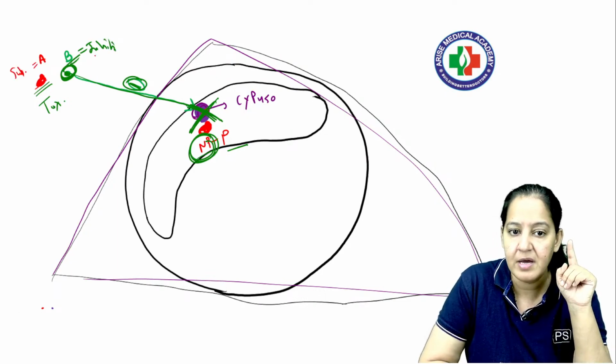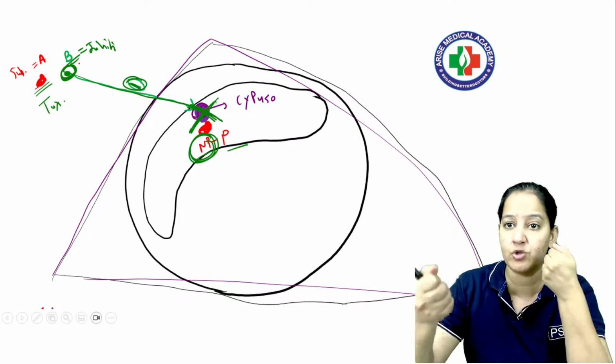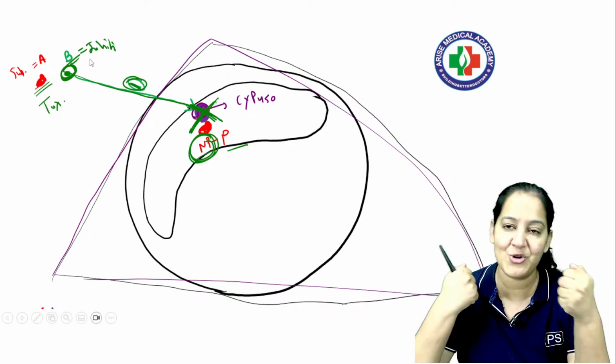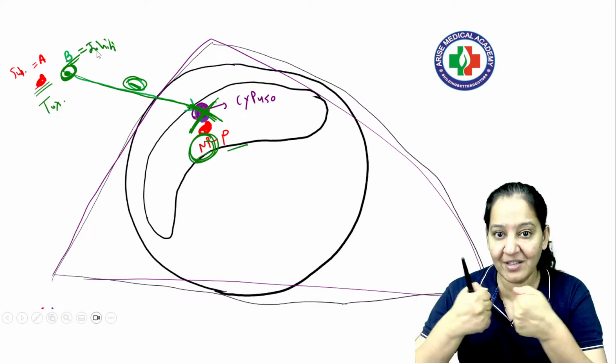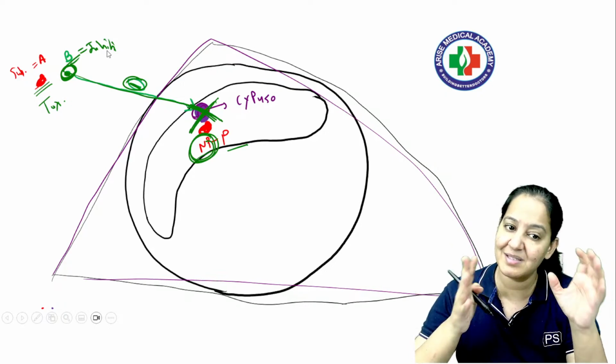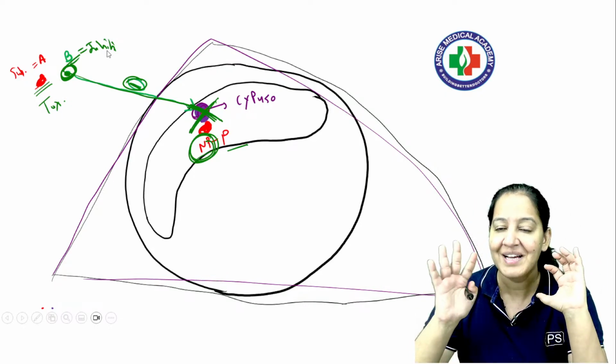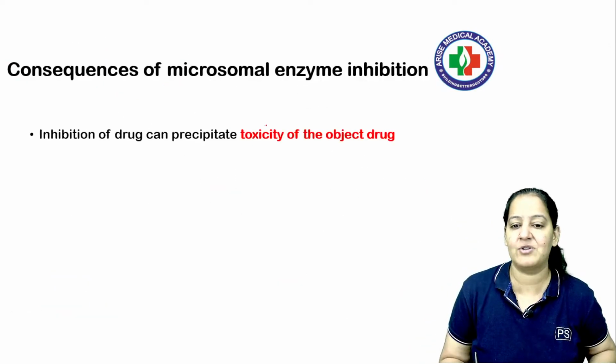This is the substrate drug and the inhibitor drug. When you are giving a combo of two, I will give you a list of which two drugs cannot be given together, the substrate and the inhibitor, okay? If you are giving the two, toxicity of whom is happening, A's or B's? Toxicity of A is happening. There is a toxicity of the substrate drug if you are giving B together. You got my point? So here drug A will have the toxicity.